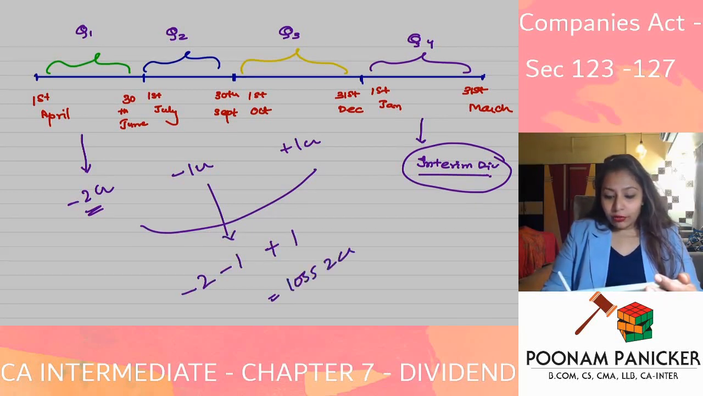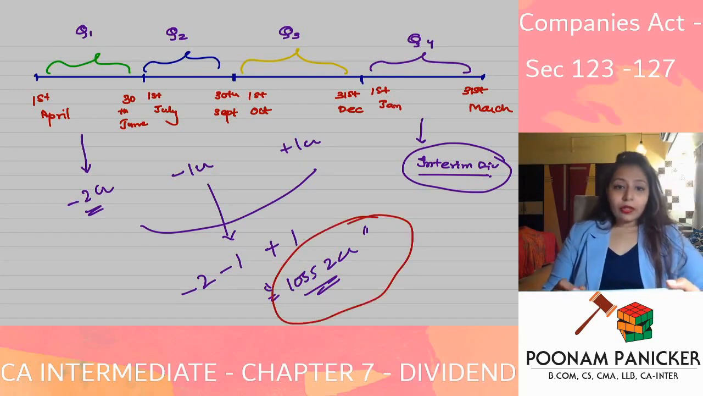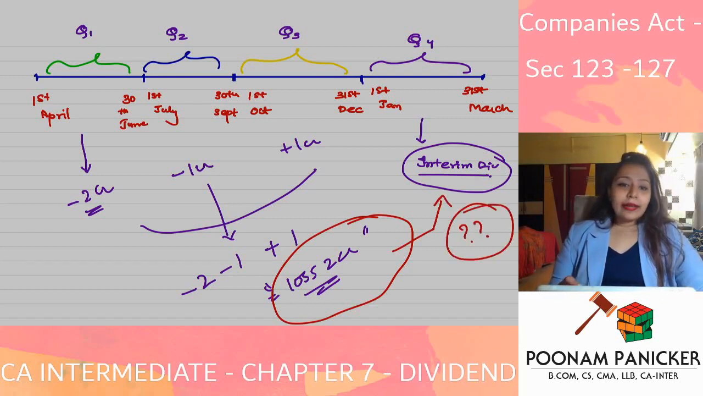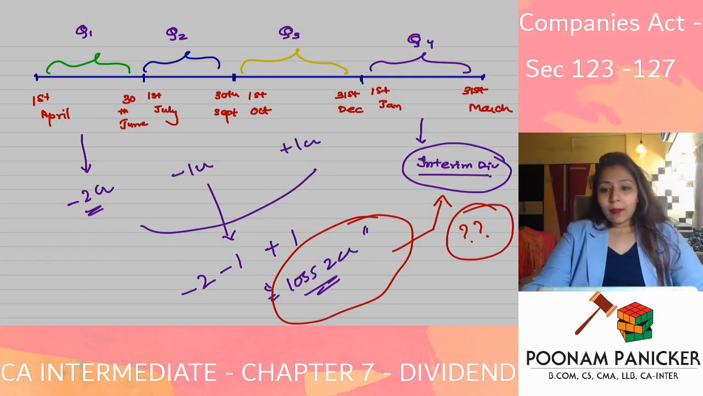2 crores. Now, till the preceding quarter there is a loss of 2 crores. Can the company still declare interim dividend in the fourth quarter? Yes or no? Answer is yes. The company can still declare interim dividend in the fourth quarter. That is completely possible. But over here, one condition needs to be satisfied,